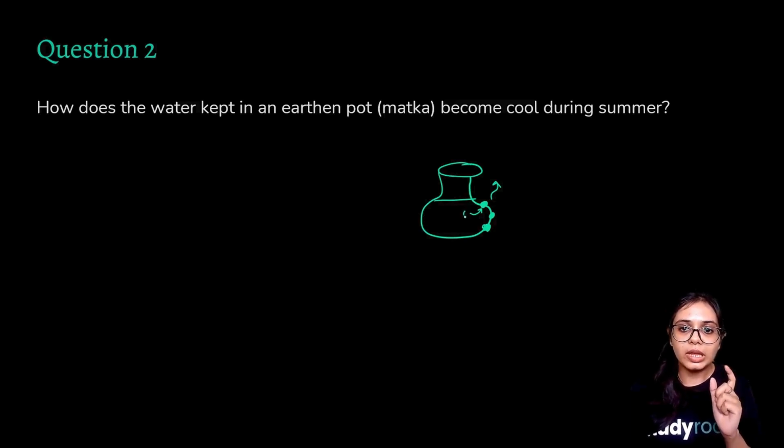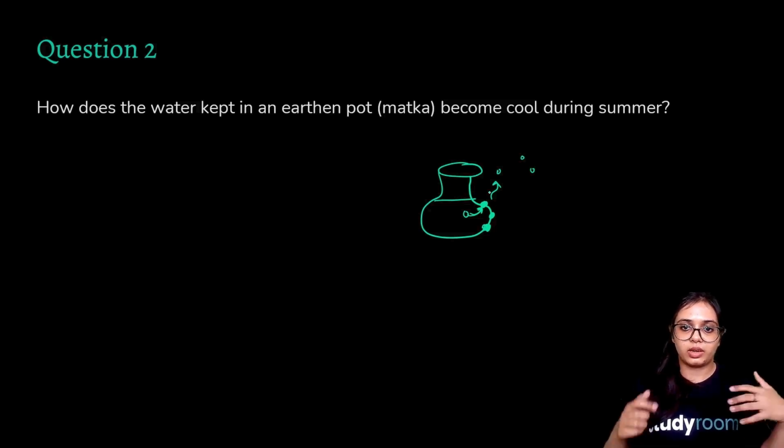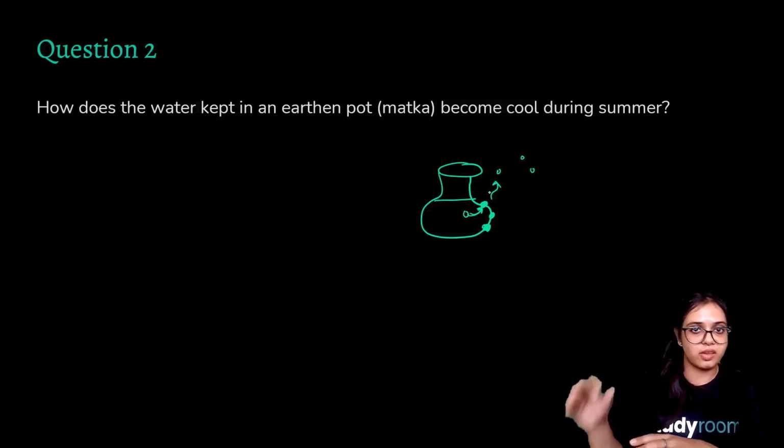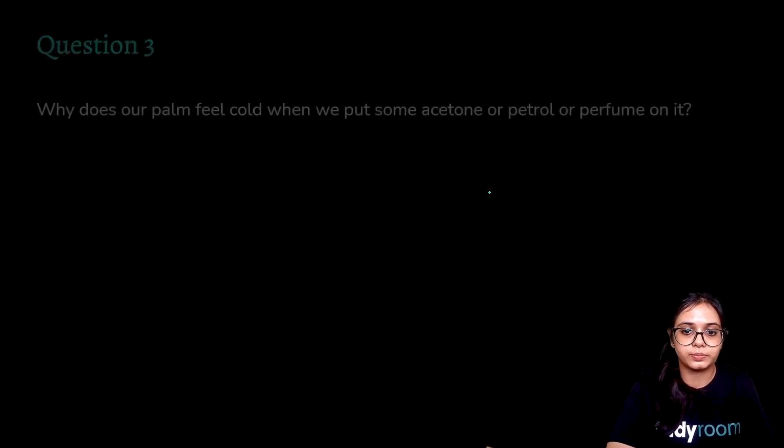So when these particles absorb energy from the water in the matka, they transition into the gaseous water vapor state. They are basically absorbing heat, and because of that, the remaining water in the matka is comparatively cooler now, because it has lost its heat to the particles of water at the surface of the matka, and that is why water kept in an earthen pot becomes cool during summer.